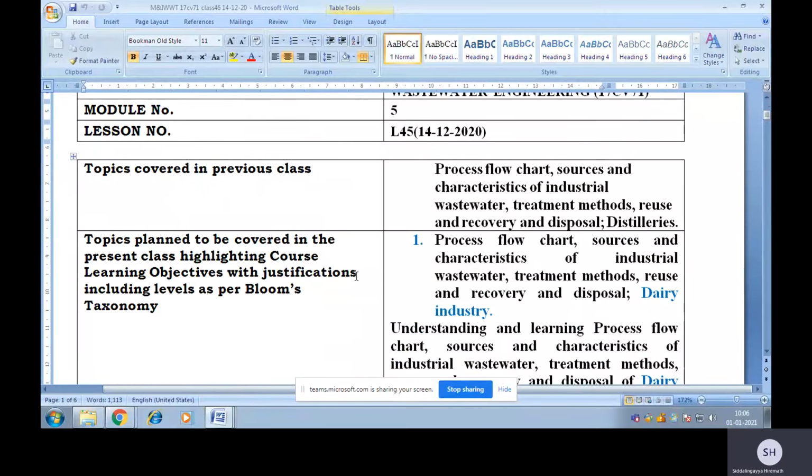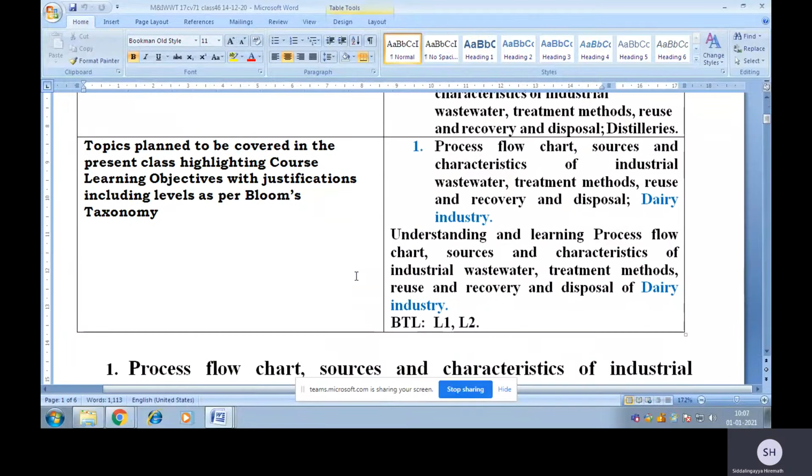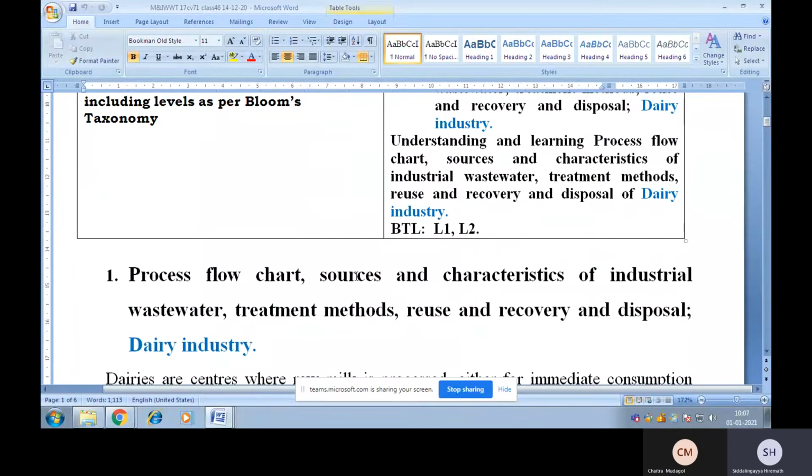Students, in the last online class, we discussed the process flowchart, sources, characteristics, as well as the treatment methods of different industrial effluents from textile and cotton industries, as well as the cane sugar industry, distilleries, etc. Today, in this online class, we will discuss again the process flowchart, sources, characteristics, as well as treatment methods of industrial wastewaters from dairy industry, steel industry, as well as cement industry.